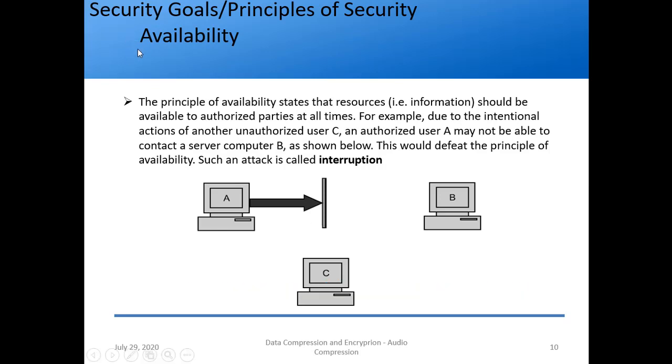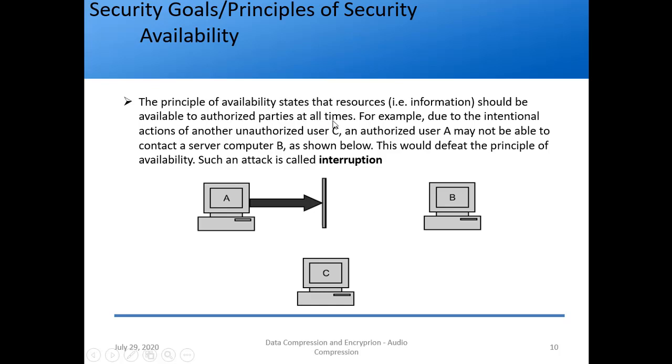So the next security goal is availability, right? What does it say? We can say that the system should be available at all times. A very simple example: if you are accessing the internet, it should be available at all times, right? That is the need of today's world, it is the need of the hour. So availability should be very high. The principle of availability states that resources, that is information, should be available only to authorized parties at all times.